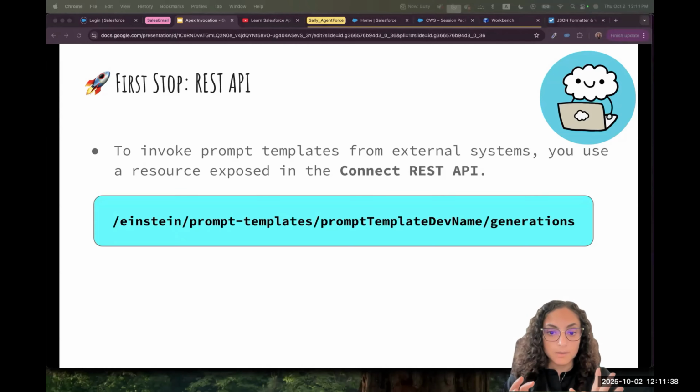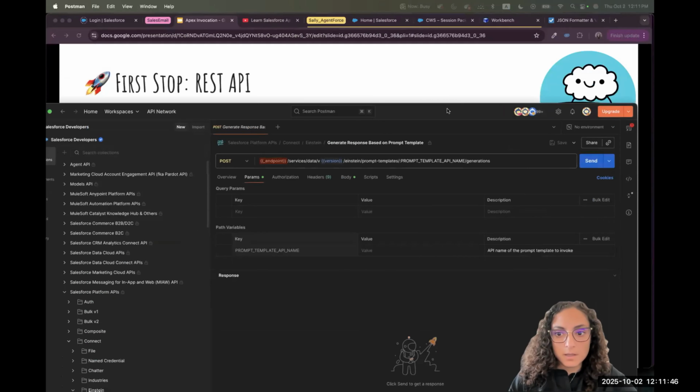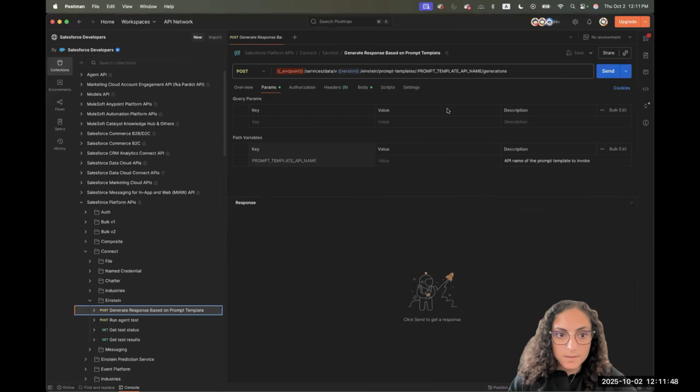Again, this is provided by Salesforce. In the future, not in this session, we'll get more familiar with Postman. It's a tool where we can test the APIs. It's harder to use, so today we'll use Workbench.